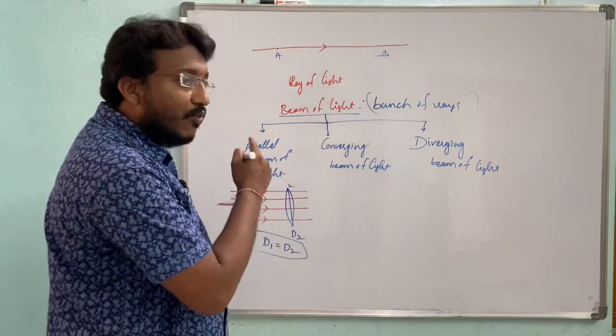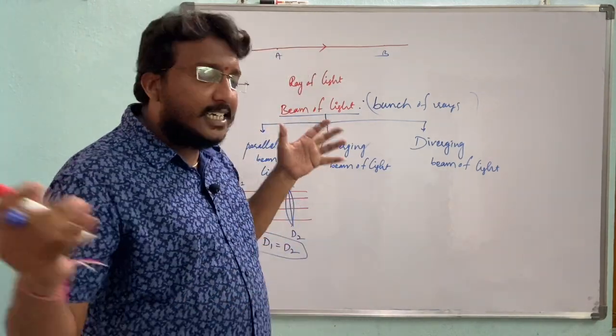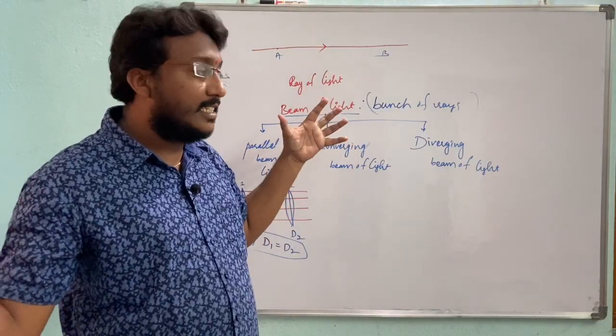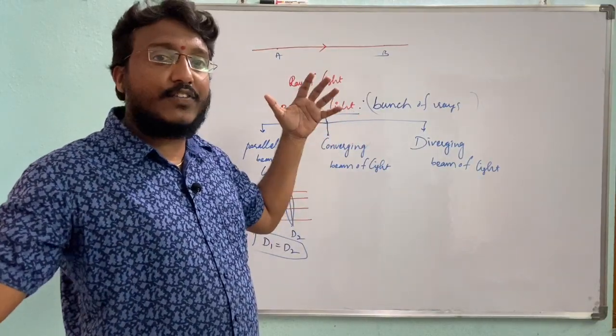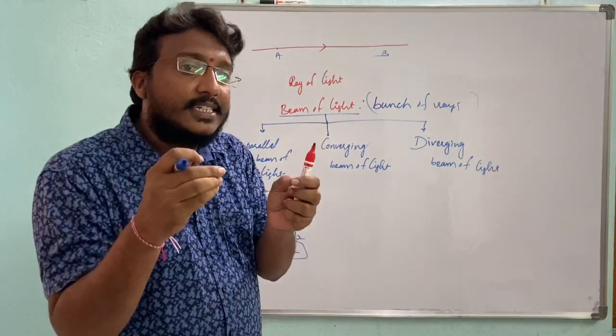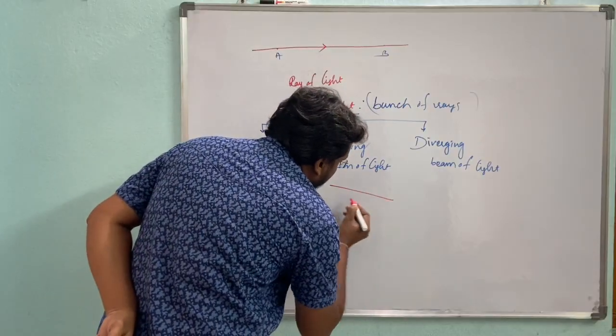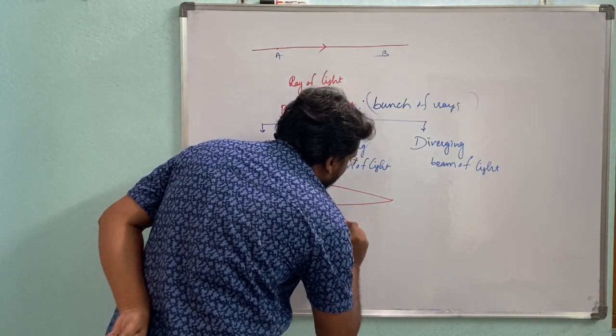Next, the converging beam of light. A converging beam of light means the light is coming from different directions, and they meet at the same point. The light is coming from different directions, isn't it?